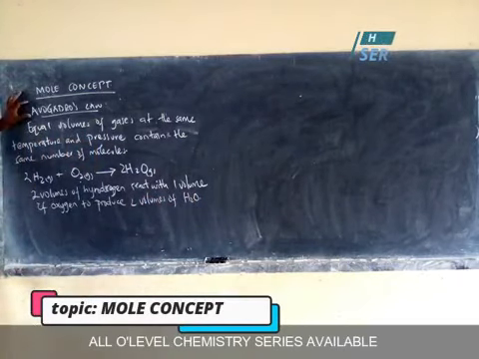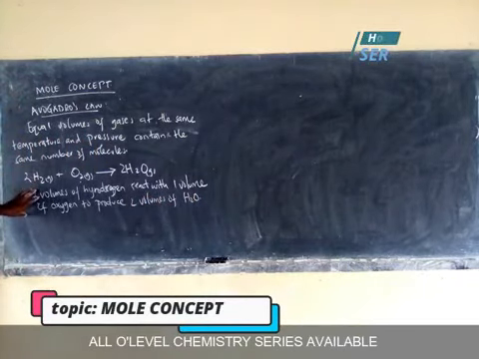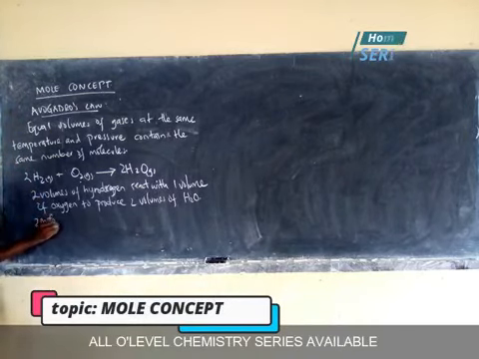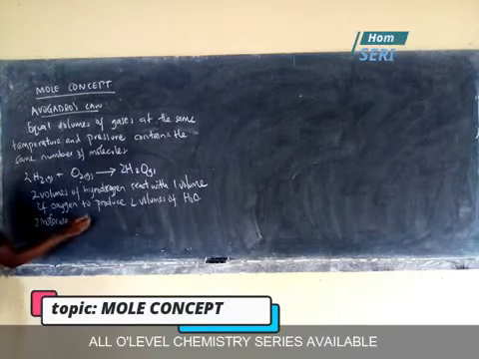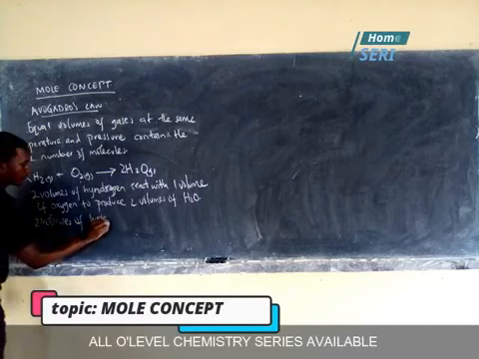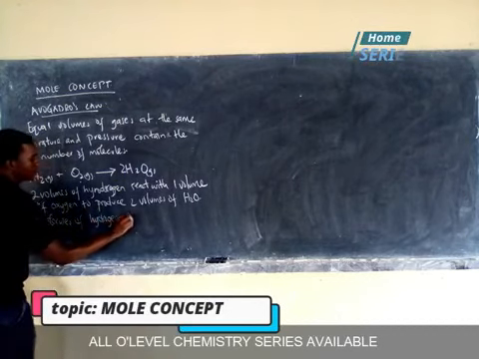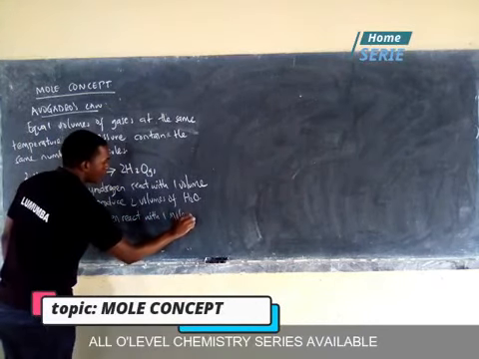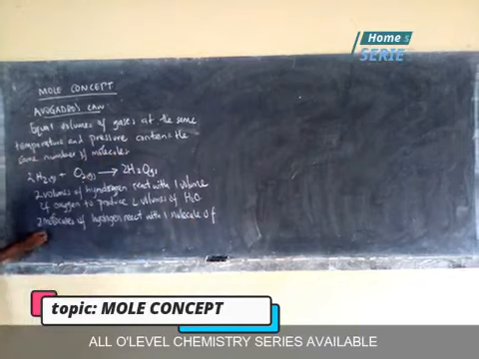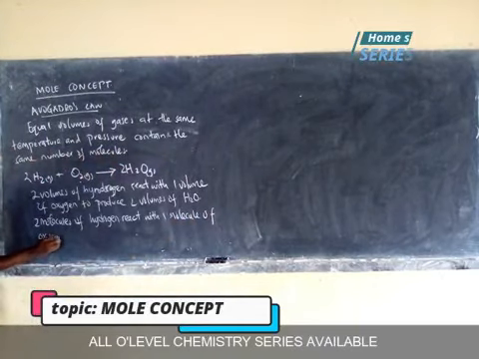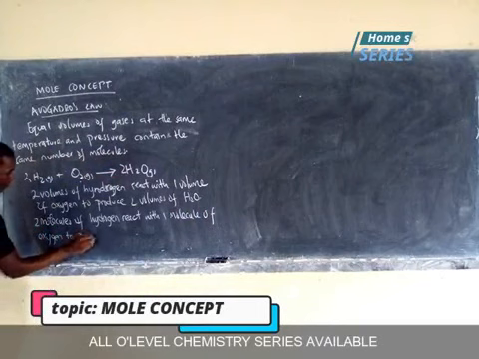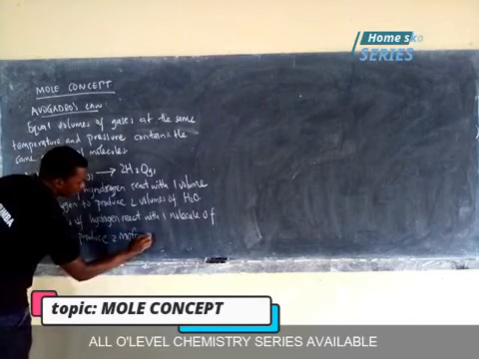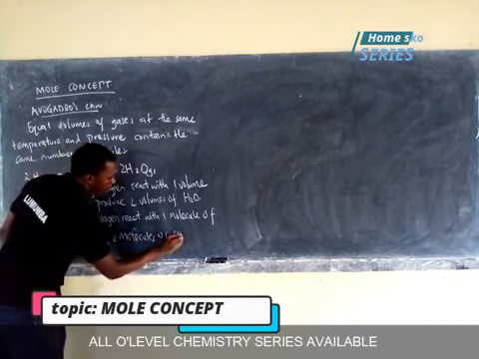But in terms of Avogadro's law, I can write this in terms of molecules. For example, 2 molecules of hydrogen react with 1 molecule of oxygen to produce 2 molecules of steam.